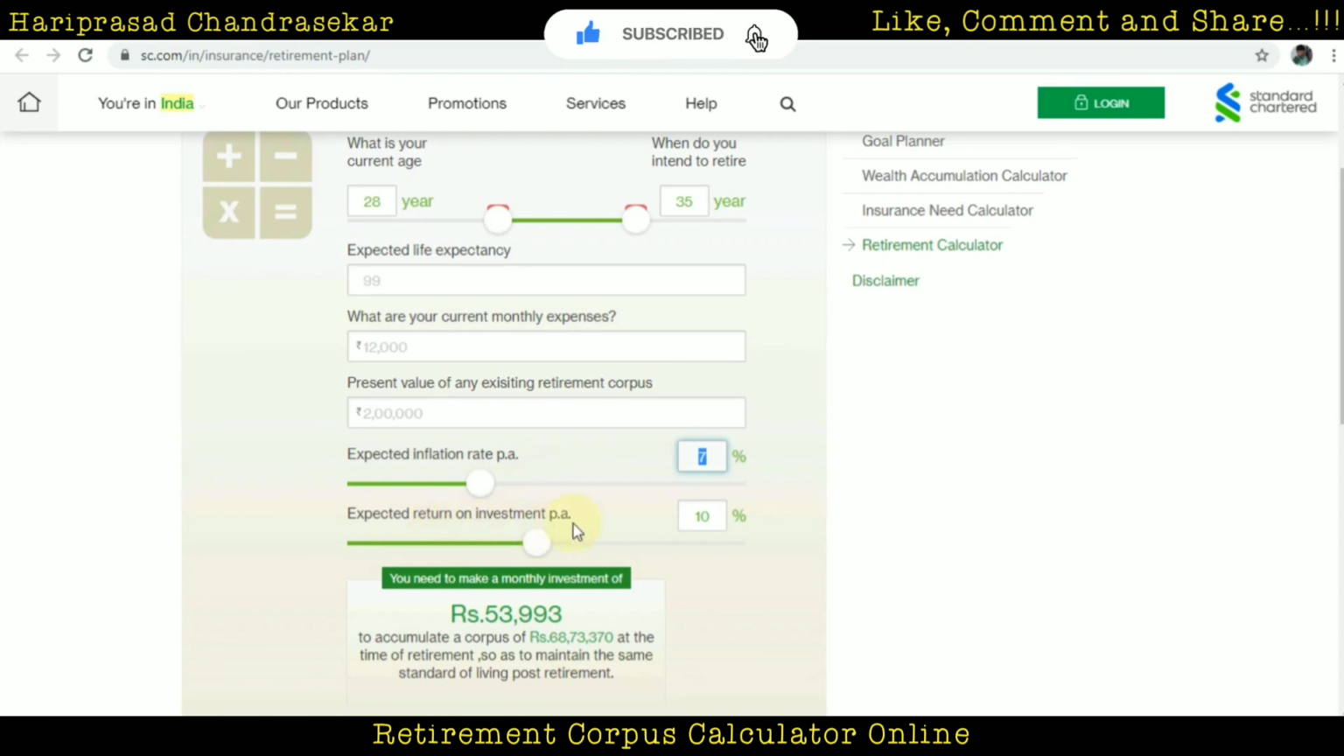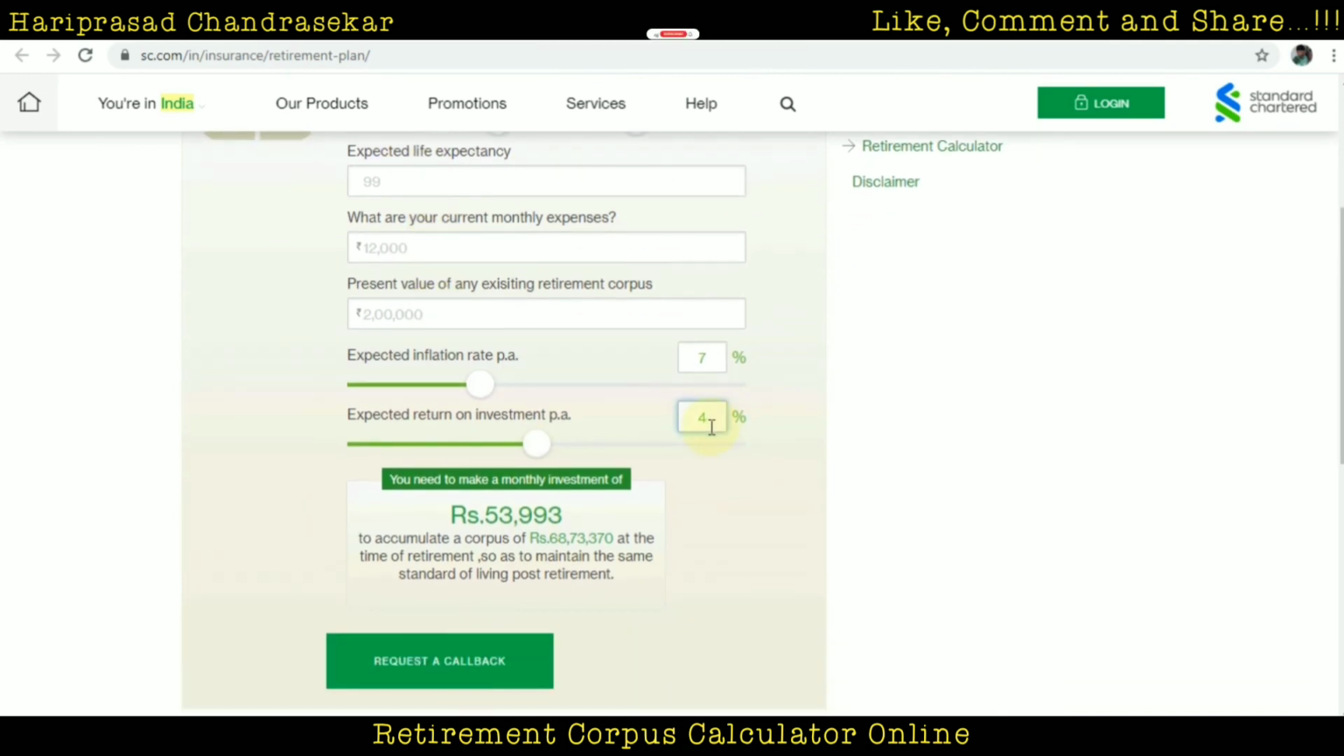And expected return on investment. Mostly bank FDs and secured investments will give you only 4%, so I'm just going to put 4%. So if you want to retire by 35 and your age is 28, through this website you can calculate your retirement corpus. I found this Standard Chartered website more practical in calculating our retirement corpus, and we can easily get a solution for our monthly investment.